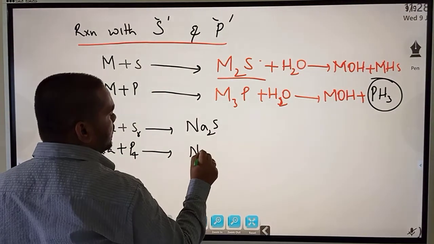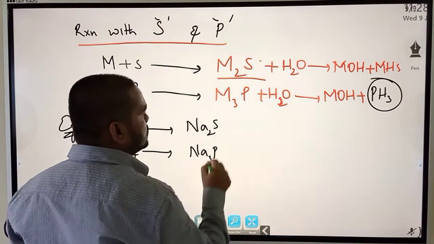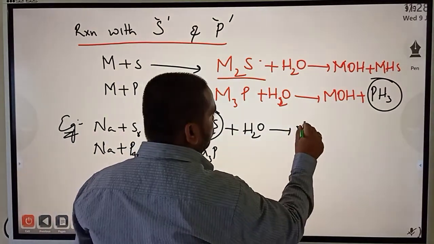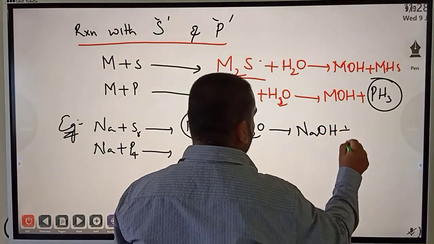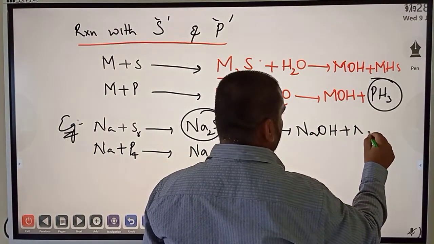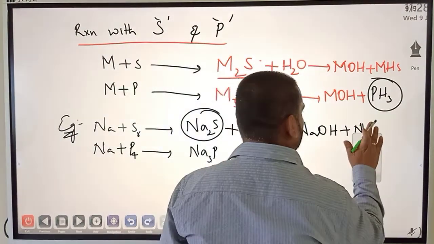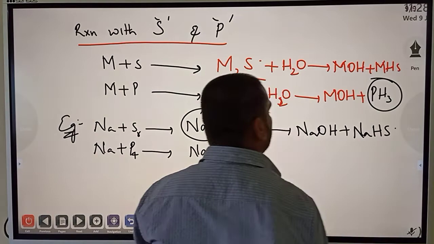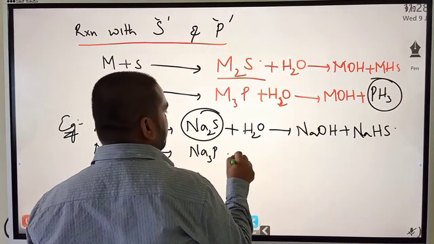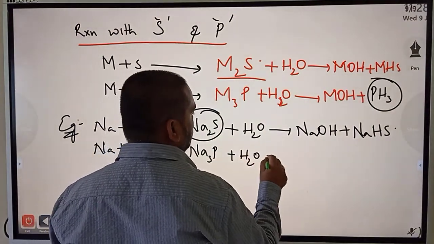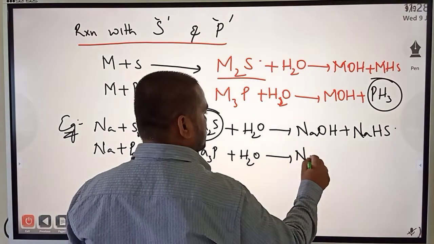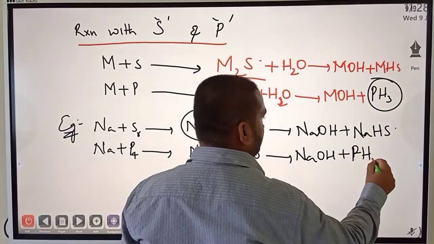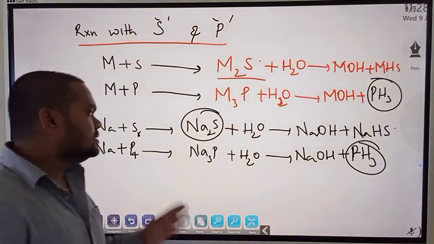Now this sodium sulfide on further reacting with water forms NaOH plus sodium hydrogen sulfide, and Na3P treating with water forms, as usual, NaOH plus phosphine, PH3.